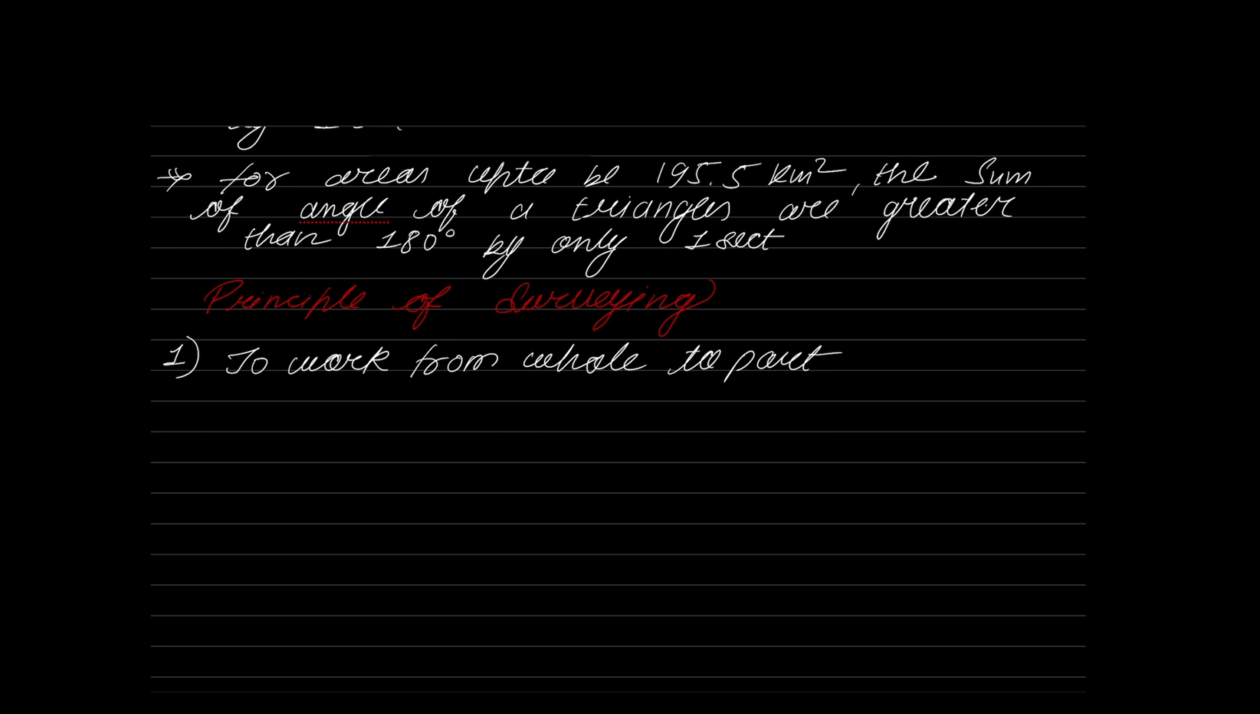Okay. Now, the terminology is not minimize. Yes, the answer is correct, but the correct terminology is not minimize the errors. The answer is it is to localize the errors. Please remember, when we work from whole to part, the errors are going to get localized. What do you mean by localized? Localized means it will remain in only one part of my measurement. If there is an error in a particular measurement, it will be present only in that part of the measurement.